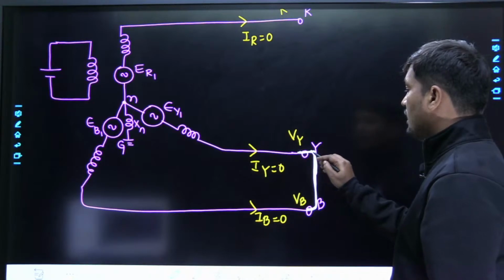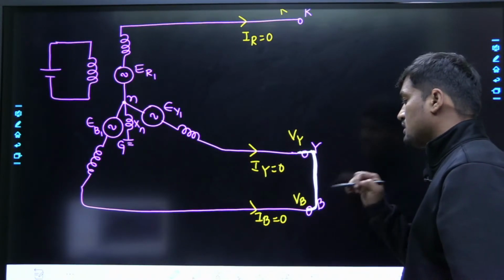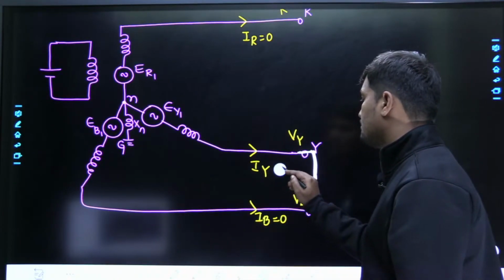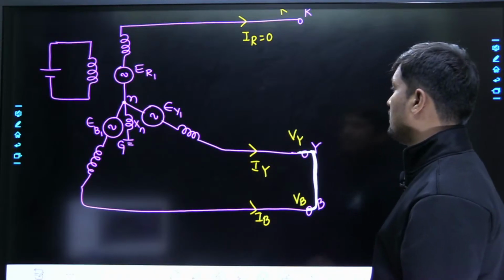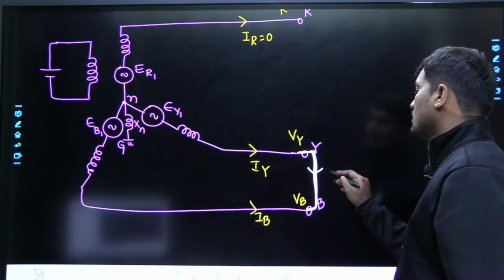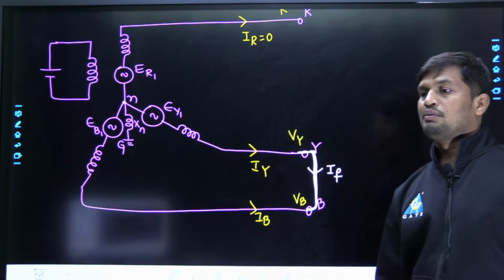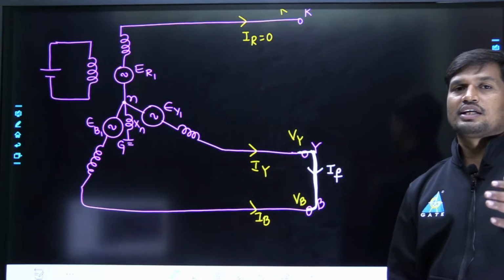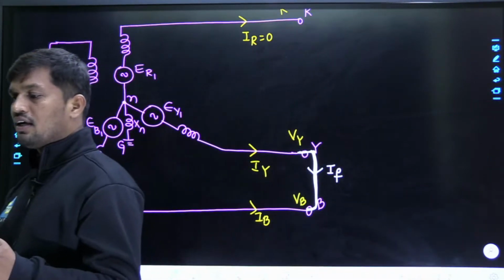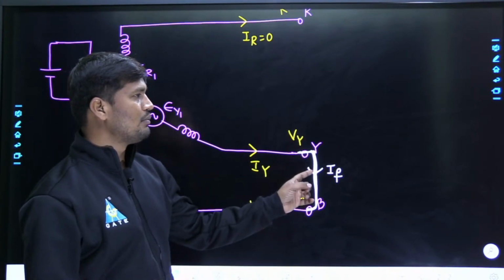Whenever there is a line to line short circuit, the current easily flows from the surface of one conductor to the surface of the other, so the current in the Y phase and B phase will not be equal to 0 because of the short circuit. Now tell me, the current flowing through the short circuit is the fault current. Fault current in these two phases is going to be more than RMS current, because we already studied in the case of transmission lines that the fault current carries two components: one is the AC component of current, the other is the DC offset current. Therefore, the fault current is a combination of AC plus DC offset current.